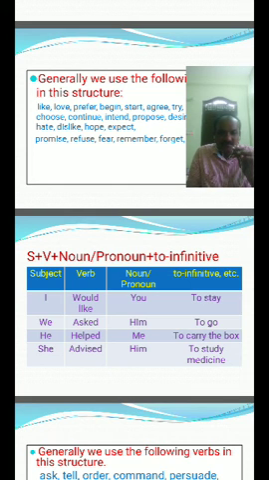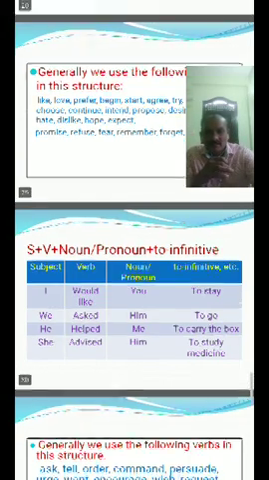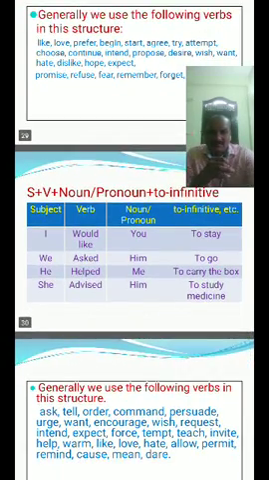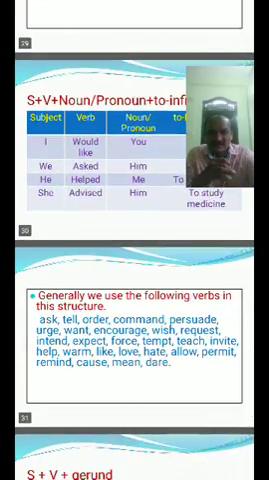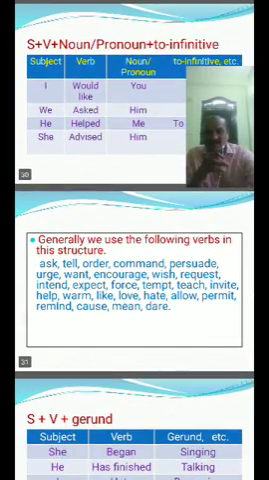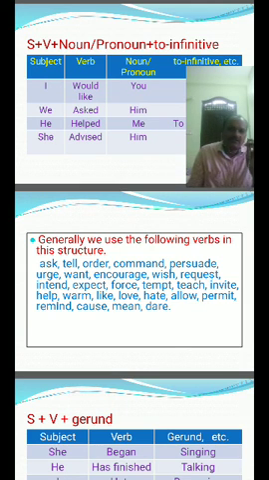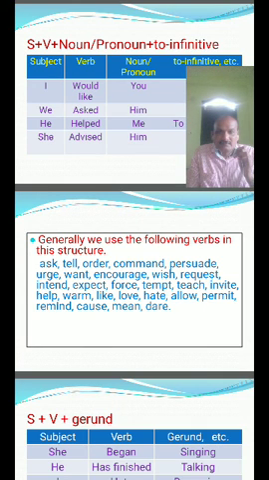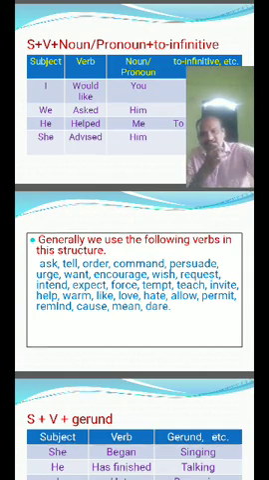I would like you to stay. We asked him to go. He helped me to carry the box. She advised him to study medicine. In this structure we use verbs like ask, tell, order, command, persuade, urge, want, encourage, wish, request, intend, expect, force, tempt, teach, invite, help, warn, like, love, hate, allow, permit, remind, cause, mean, dare.